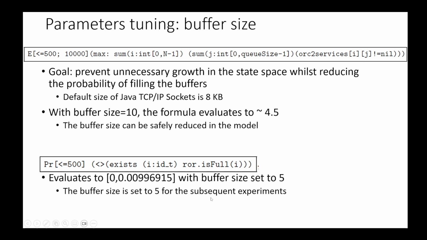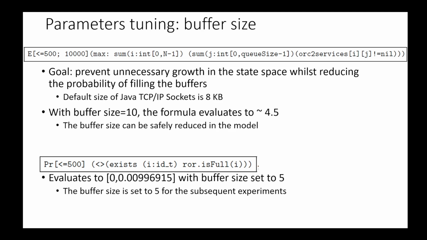It is important to understand that these queries are not made to set these values in the real application. For example, concerning the default size of Java TCP/IP sockets, this is 8 kilobytes and it is fixed in the application. It's not a value that we want to change.